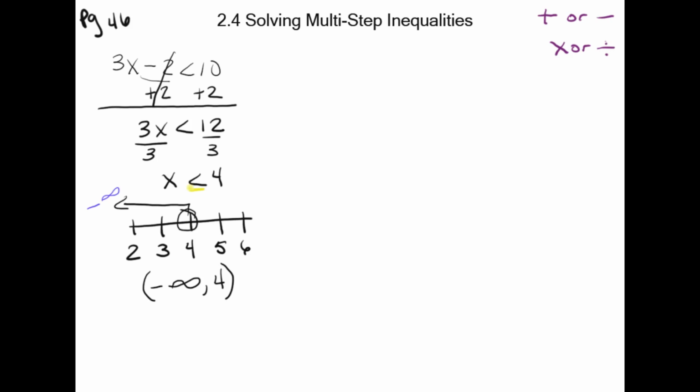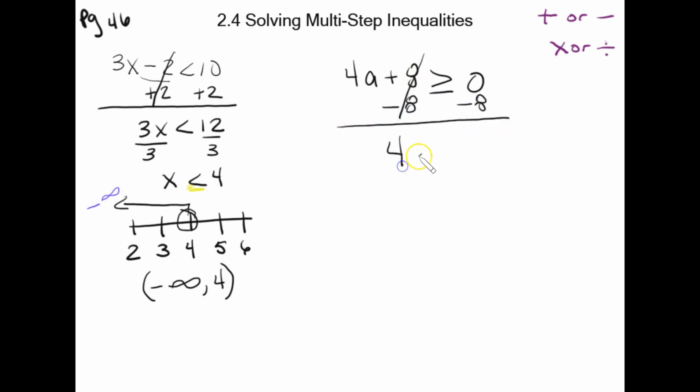Right. Our next problem is 4a plus 8 is greater than or equal to 0. All right, and we are going to look for opportunities to add or subtract first. So I'm going to subtract 8 from both sides. This cancels out, leaving me with 4a is greater than or equal to negative 8. I can divide both sides by 4. That cancels out. A is greater than or equal to negative 2.